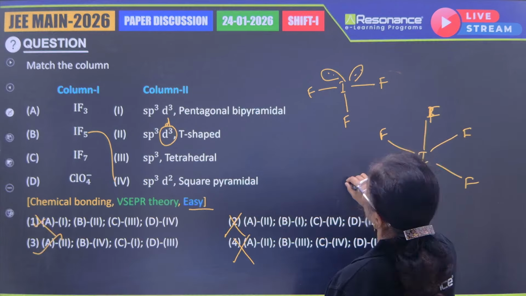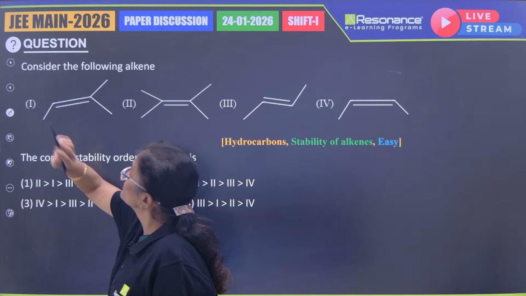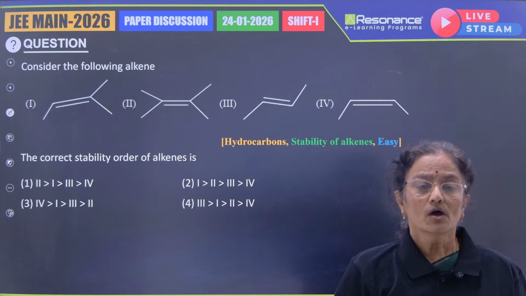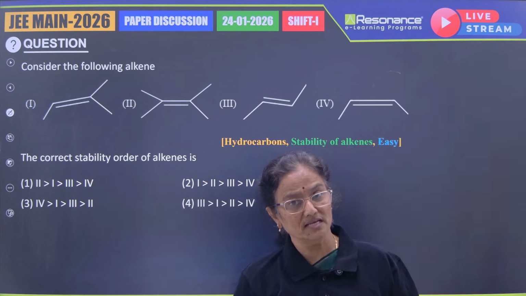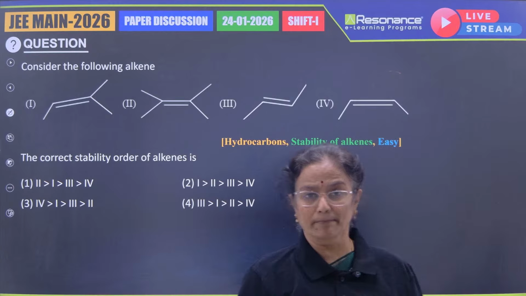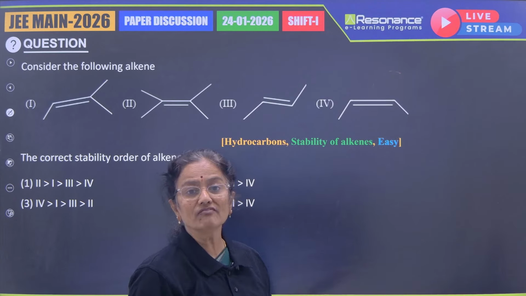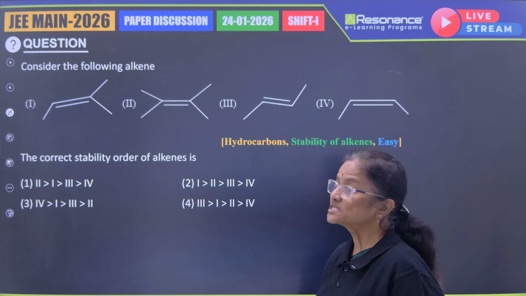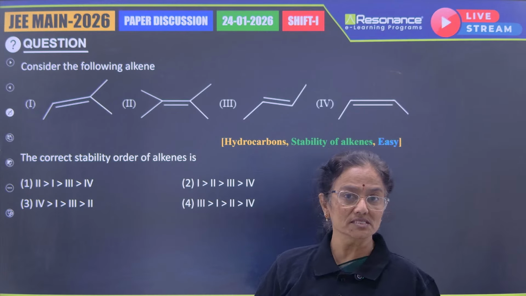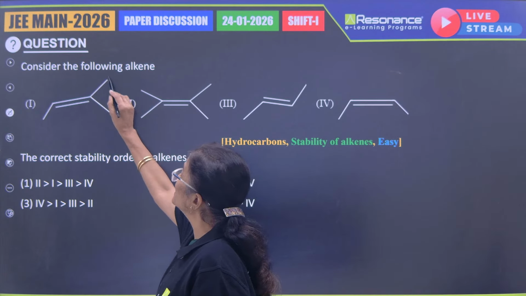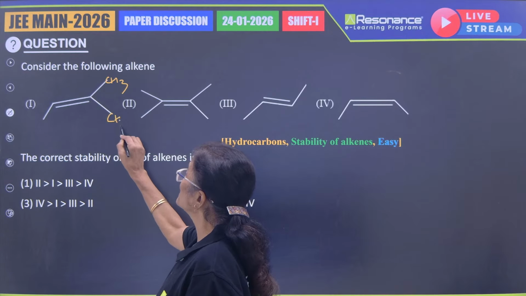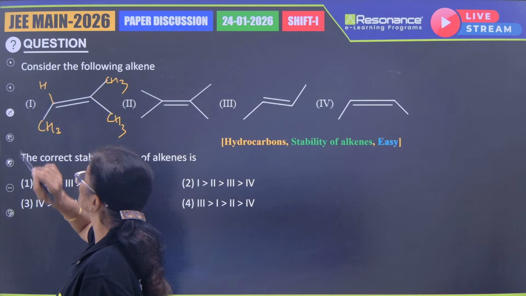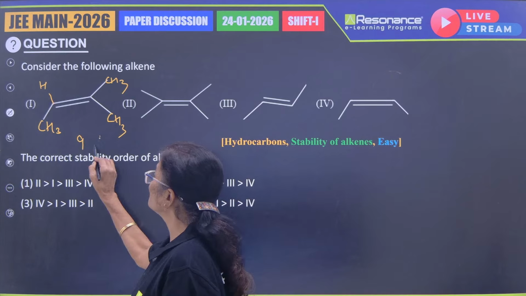So let's go for the next question. Now this is coming from organic. This is also a simple comparison where we are comparing the stability of alkenes. Alkenes are stabilized by hyperconjugation. By seeing the alpha hydrogens, we can conclude the stability. Now let me see in the first structure how many alpha hydrogens are there. Here you have a methyl group. Here also you have a methyl group. Here also you have a methyl group and a hydrogen. So 9 alpha hydrogens over here.